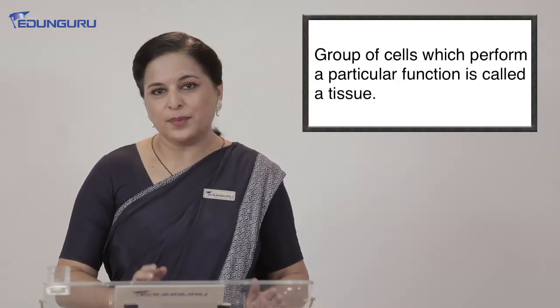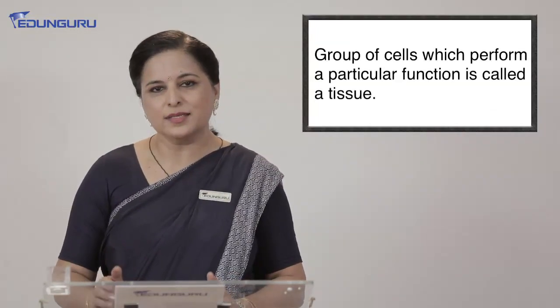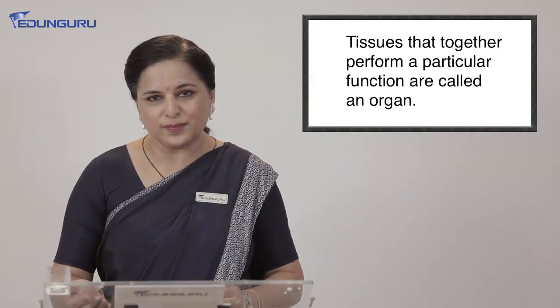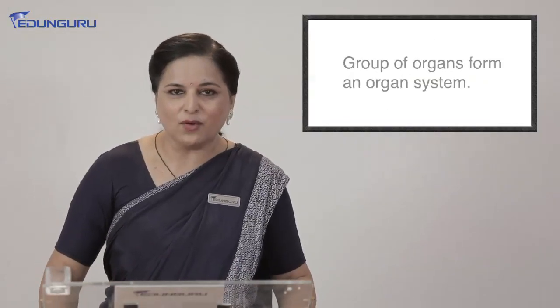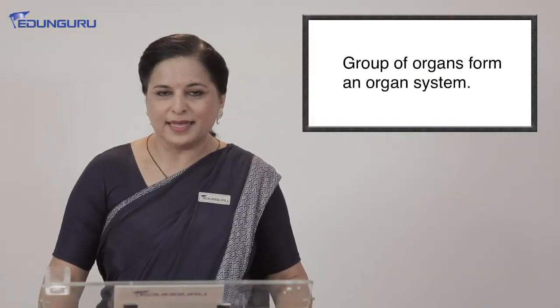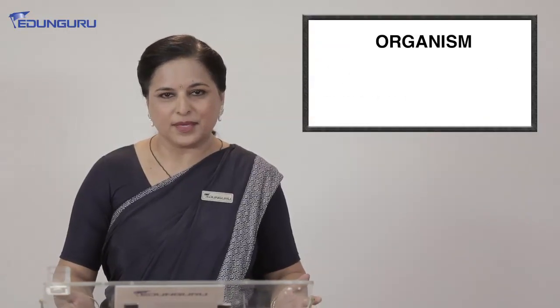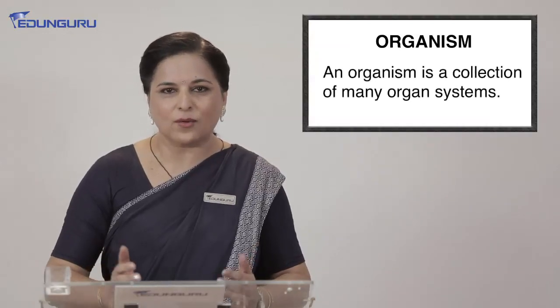Now, we also know that in multicellular organisms, for example, why talk about other animals? We can talk about human beings. In human beings, when we say that we are multicellular organisms, then we have cells. A group of cells which perform a particular function is known as a tissue. Tissues come together to do a specific function, we call them organs. And many organs again work together, and that is known as an organ system. And what is an organism? It is a collection of all these different organ systems.